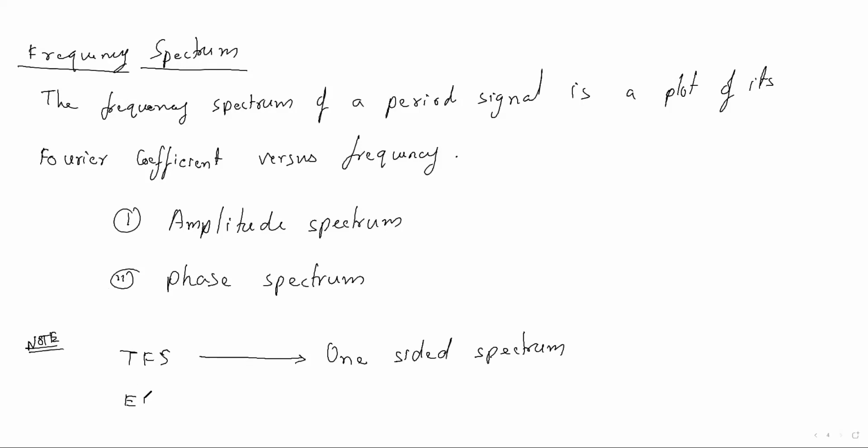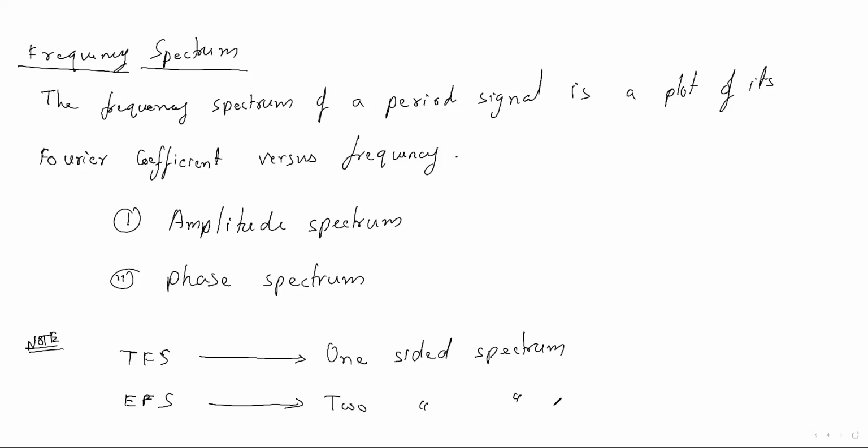An exponential Fourier series is nothing but a two-sided spectrum. By looking at the equation also you can see, because in the exponential Fourier series I am writing n equal to minus infinity to infinity. So if you plot in the frequency domain, that gives a two-sided spectrum.